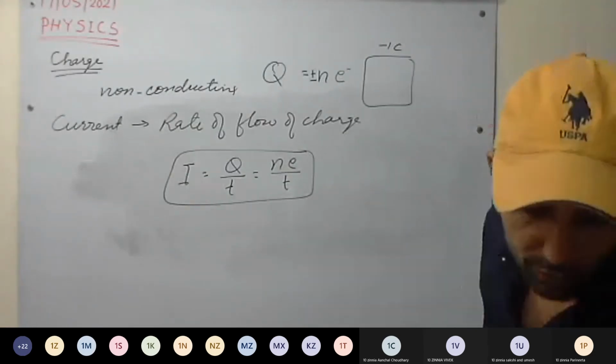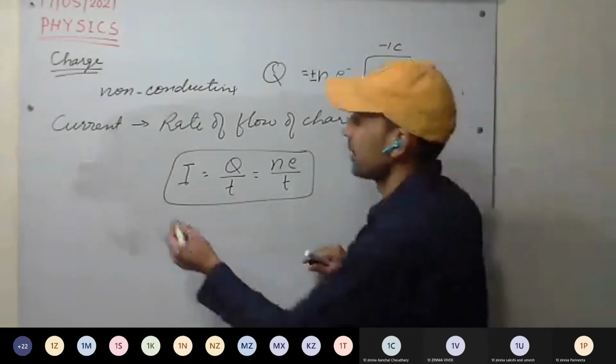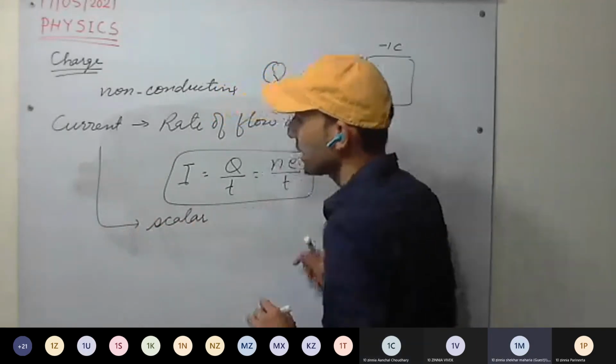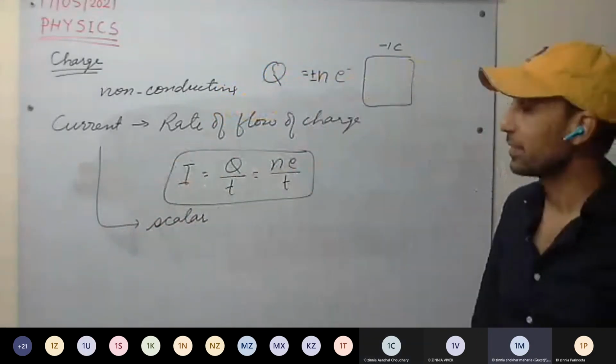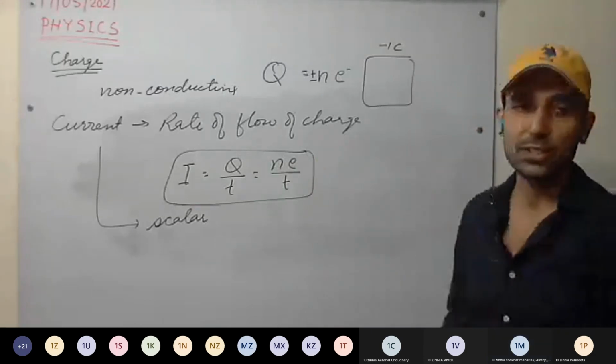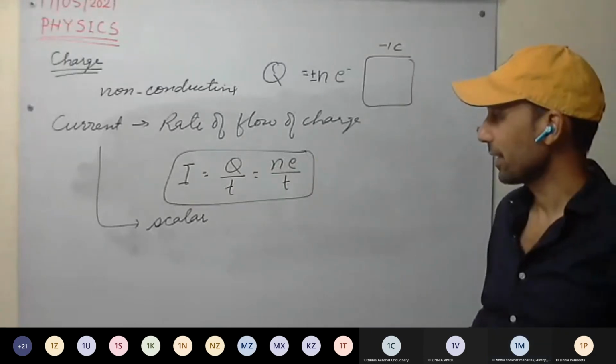And current is a scalar or a vector quantity? Scalar quantity. Current is a scalar quantity, but current is having direction, that we take the direction in which it is flowing. But still, why is it scalar?